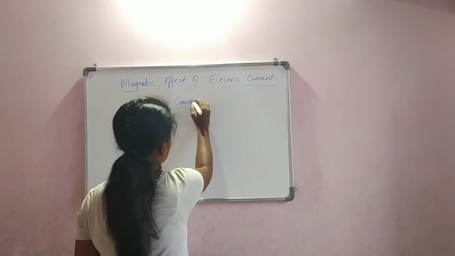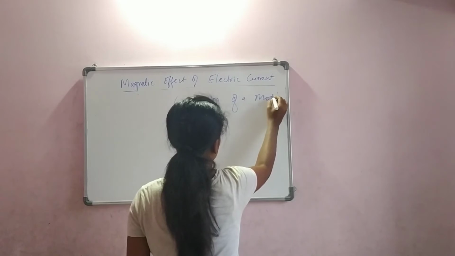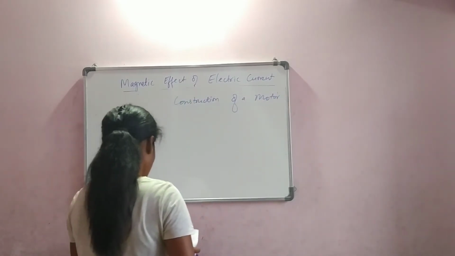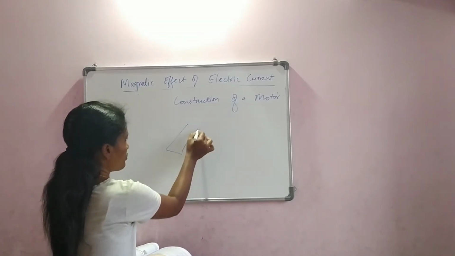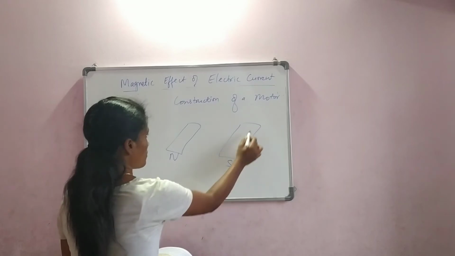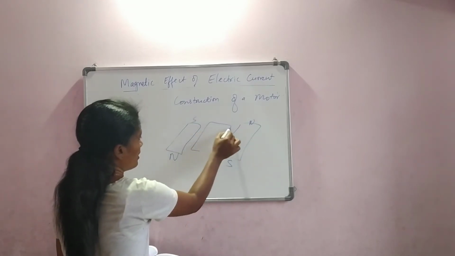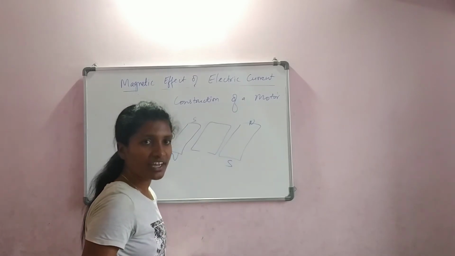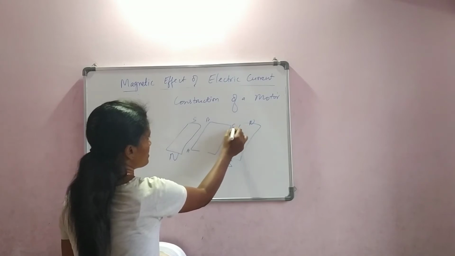So, construction of a motor. Okay, it will be like this. We have two magnets. In between we have a coil. Coil is what? A long wire bent into a rectangular shape. So let us start from here: A, B, C, D.